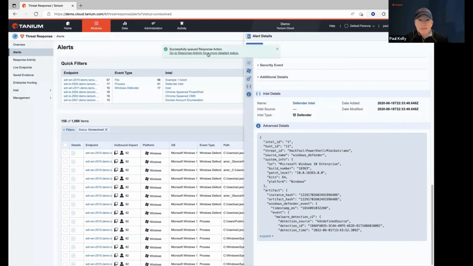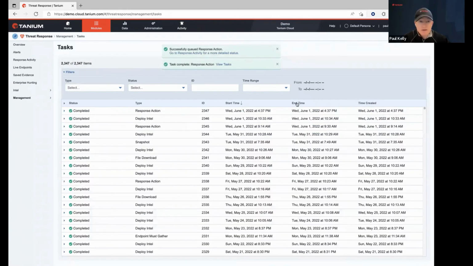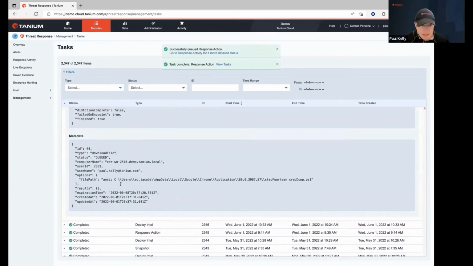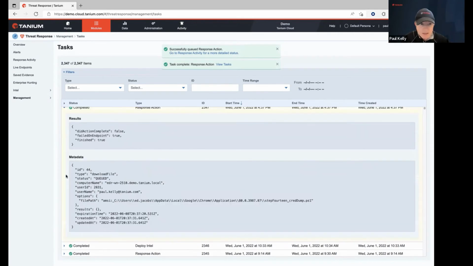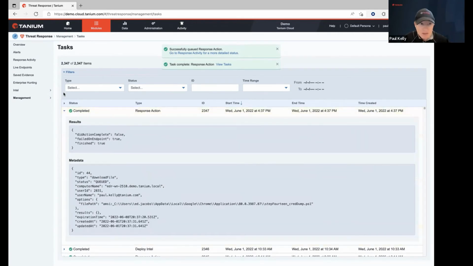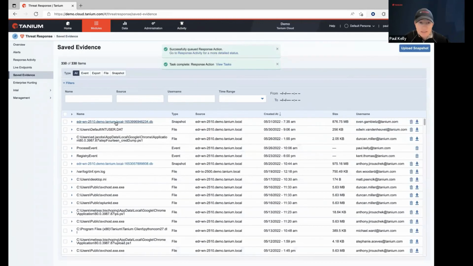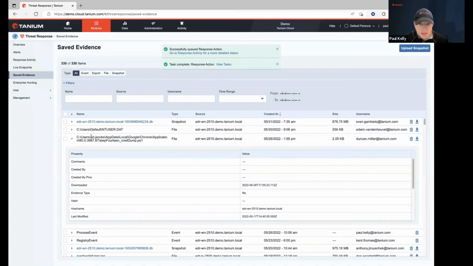Well, one of the things is that I've just queued the action and it completed. If you go under the tasks here, you can see the response action is the top one right there. I'm just going to go ahead and expand it. You can see here, this was the file path and it pulled it down. Now this is just queued, but once it's actually available, you're going to see it show up here under saved evidence. You can see some here for other files, right? So here's a cred dump, PowerShell one. This here is where you can download it.